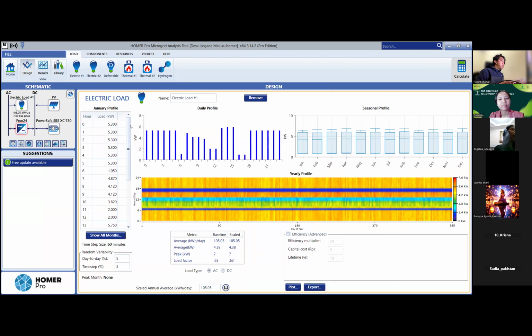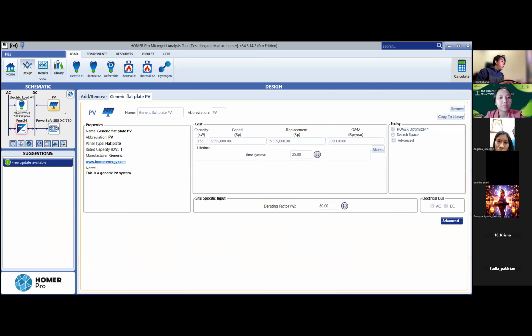The electric load in Lingada, Maluku is equal to 105.5 kilowatt hours in 24 hours.